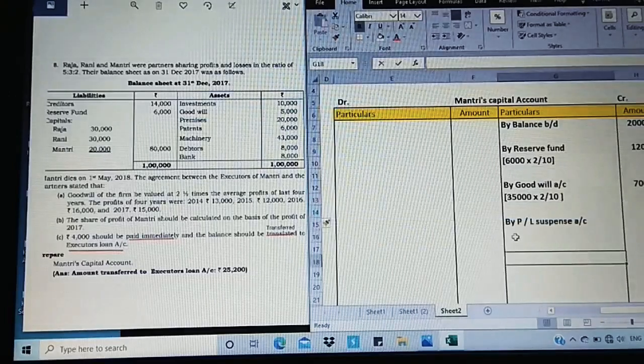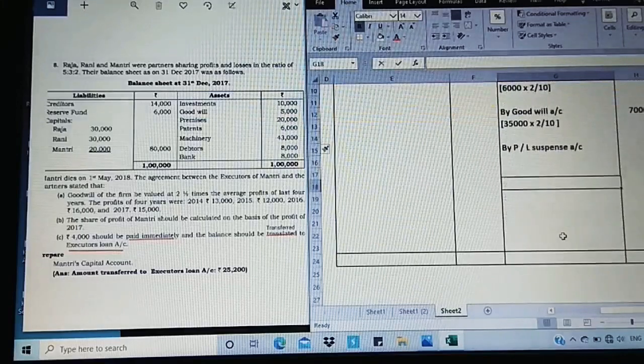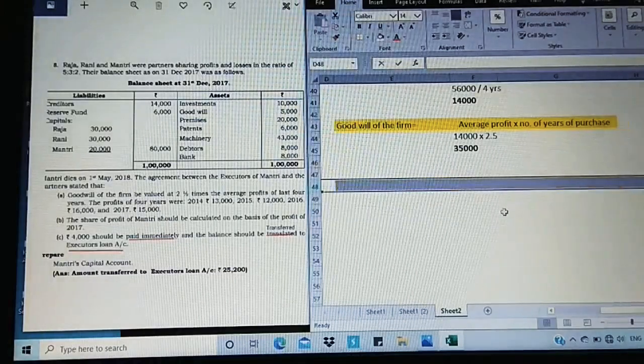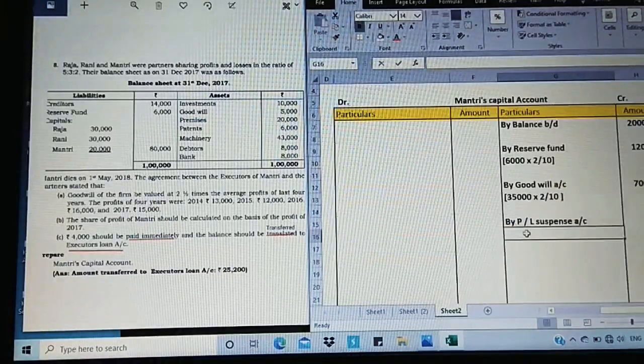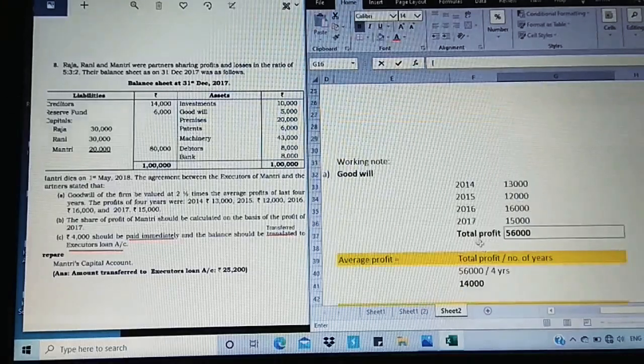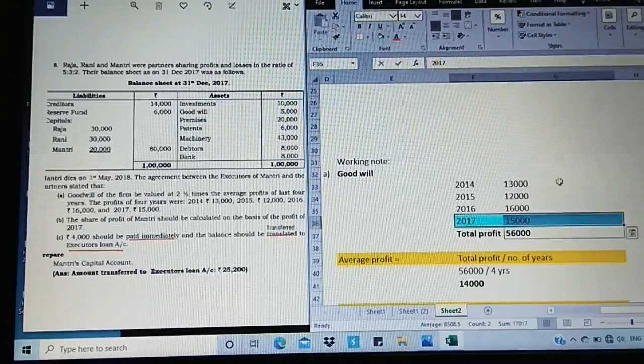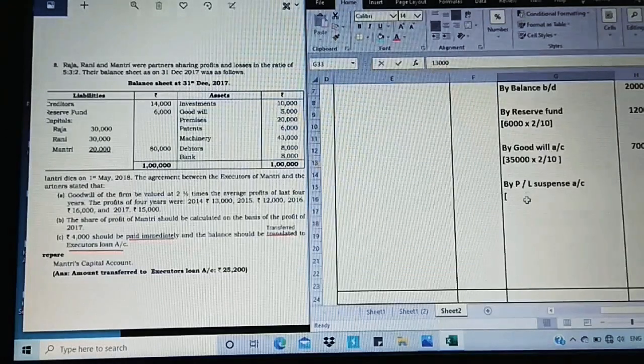Next, profit and loss suspense account. See, in case of profit and loss suspense account, I need not go for the working note because it is very simple. So let me just show under the account itself in the bracket. It's based on 2017. What is the 2017 value given in the question? See, 15,000. If you have a confusion, you can just go for the working note and check 2017. The value is 15,000. Just observe the cursor which is moving here. So let me highlight this. 2017, it's 15,000.